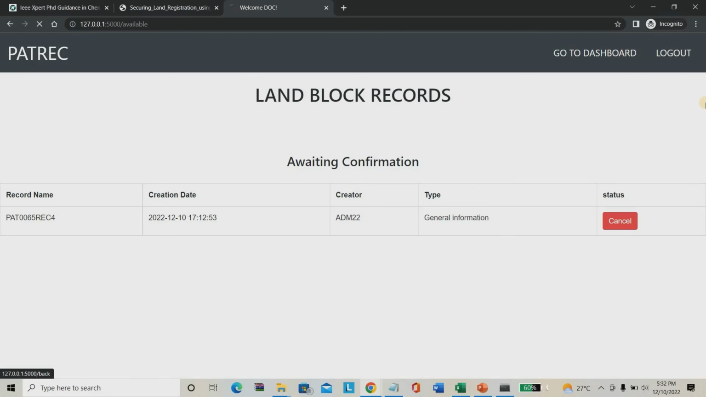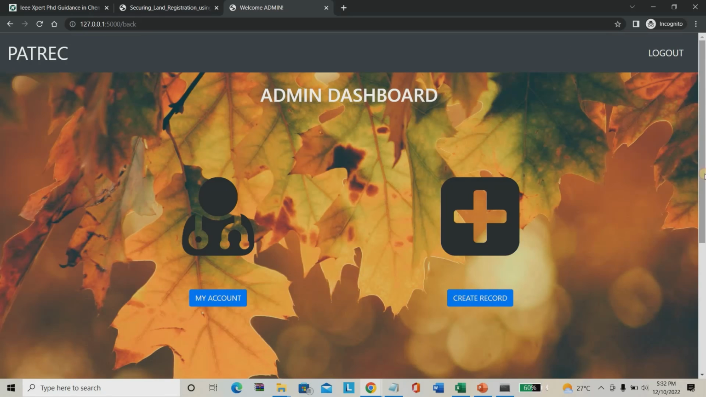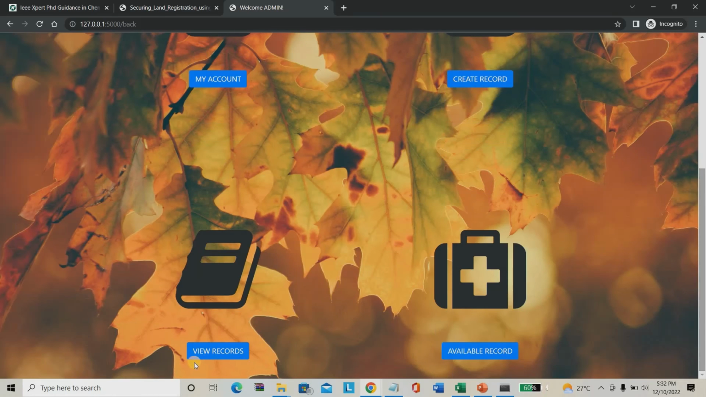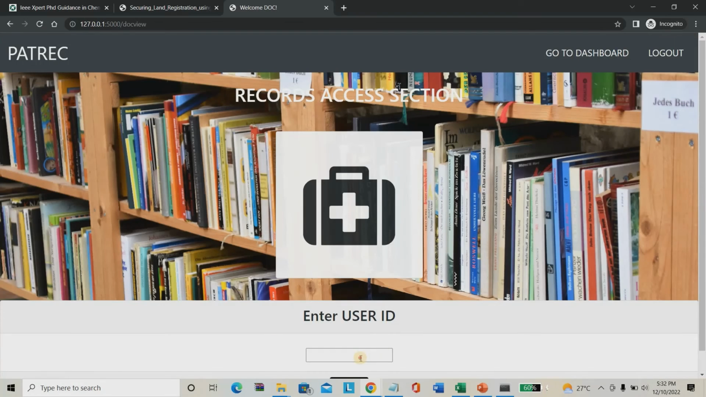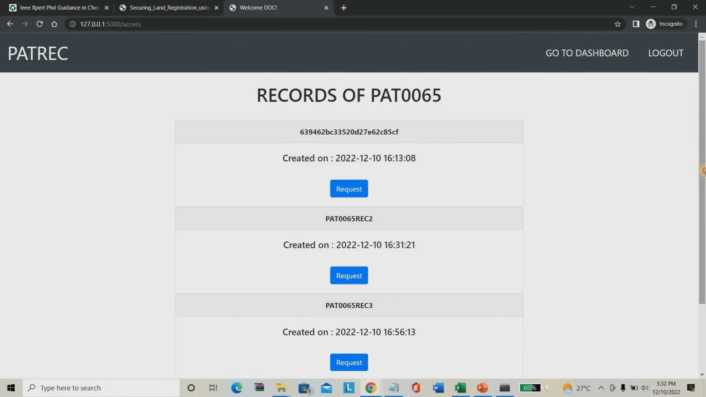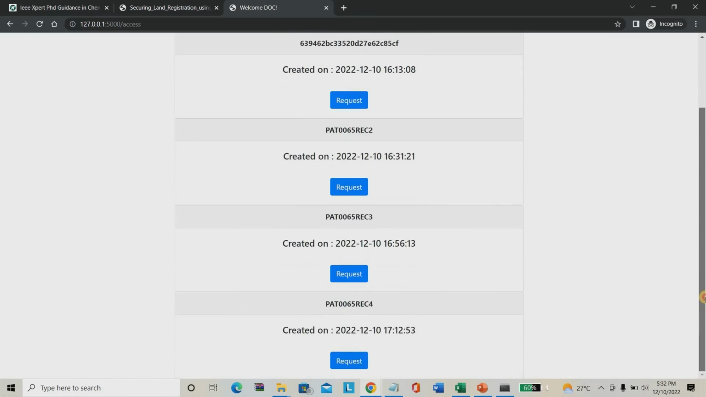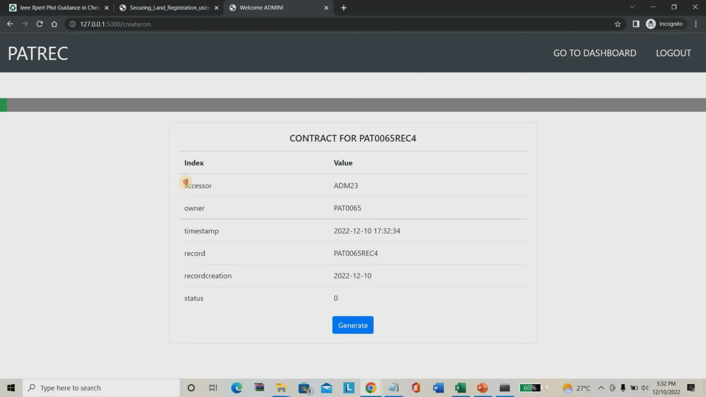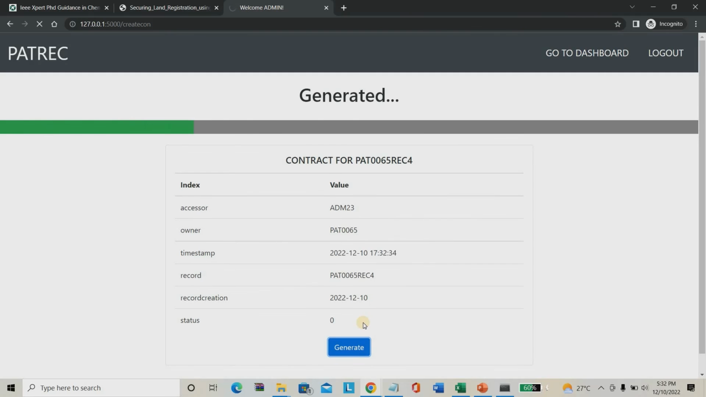So I have to request from the user, again by using the request button. For the pat0065 username, I'm requesting the record. That means some contract. You can see multiple records of the particular user, but I just need record 4 only. I'm giving request. See the data: the accessor will be admin 23, the owner will be pat0065 username, and I just need record 4. I'm pressing the request button.